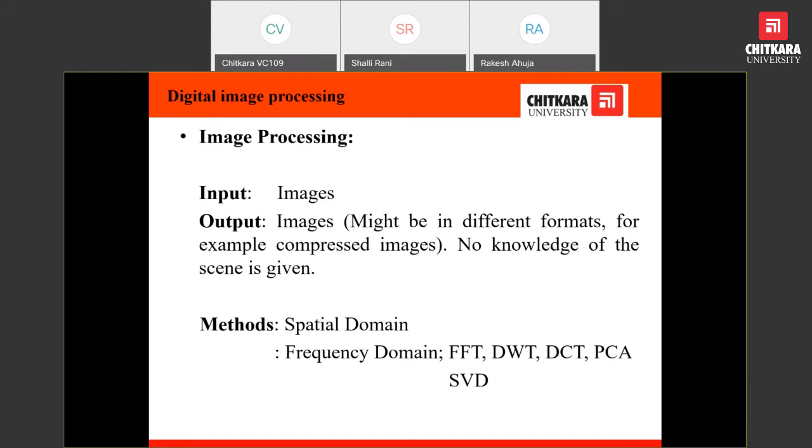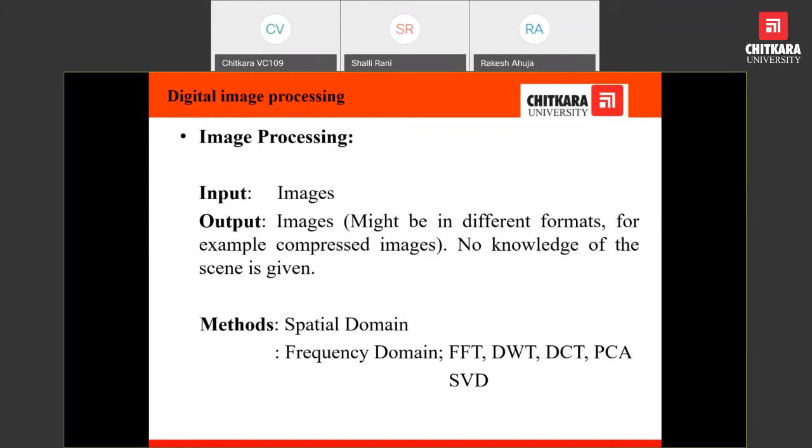In case of image processing, description of the object is not the issue covered in image processing. Better appearance of the image, compression of the image, restorations, these all are the terms that will be used to process the image.